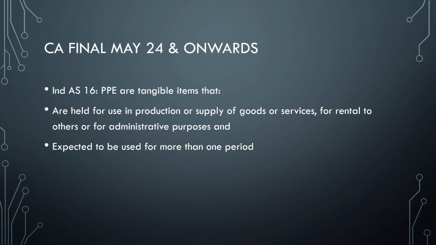Now I'll quickly tell you the unit rates also. Ind AS 16 is as per the standard terminology, and you can't change it: items held for use in the production or supply of goods or for rental to others or for administrative purposes and expected to be used for more than one period.